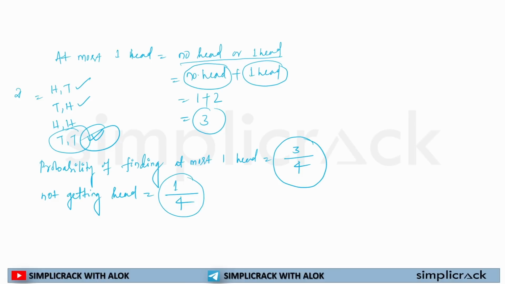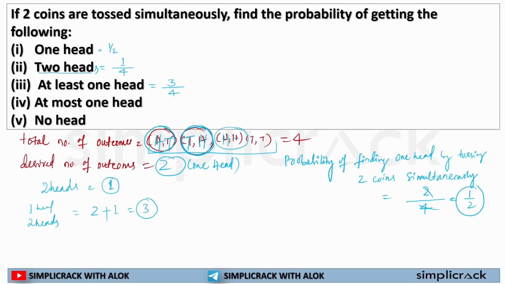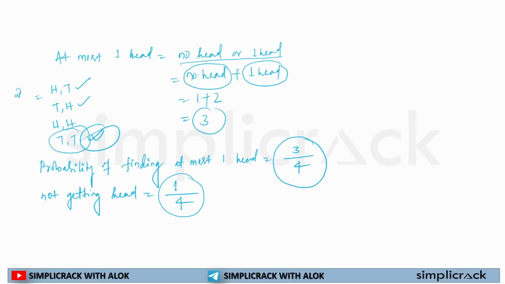So these are the simplest or the basic questions of quant concept. We will gradually learn a bit of advanced level of questions, but you need to understand both these concepts very well. How you are finding out one head, how you are finding out two heads, at least one head, at most one head or no head. Okay. Now, I hope this is clear.